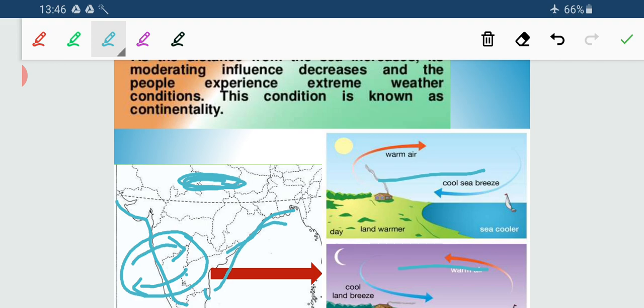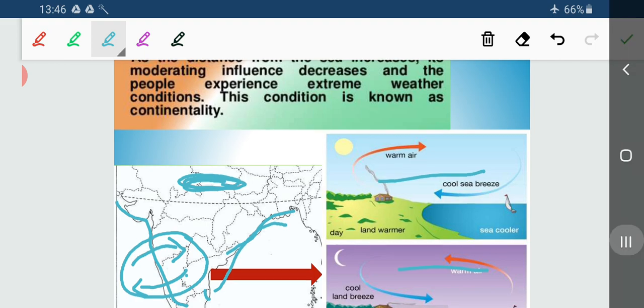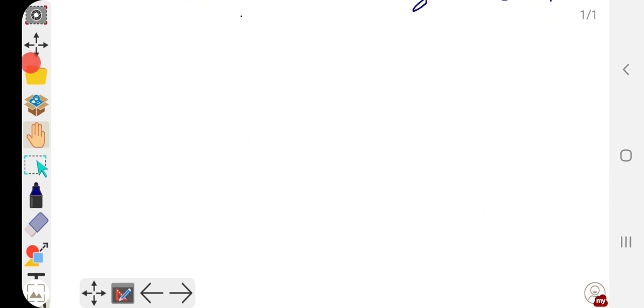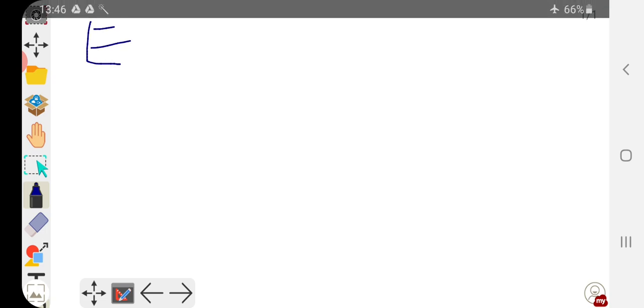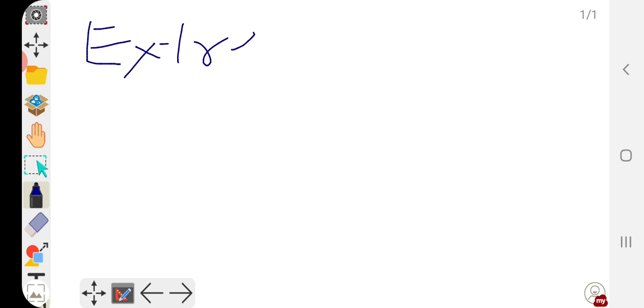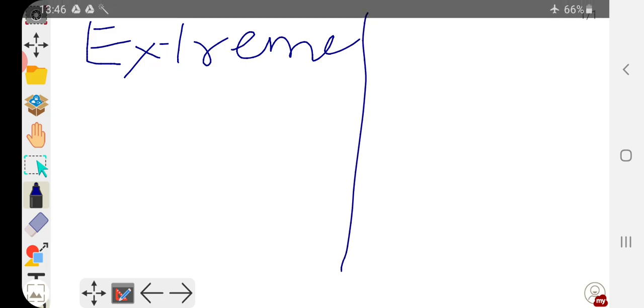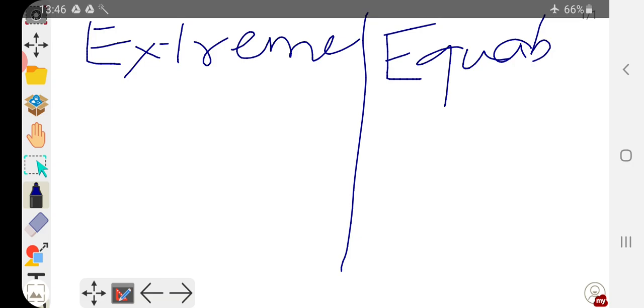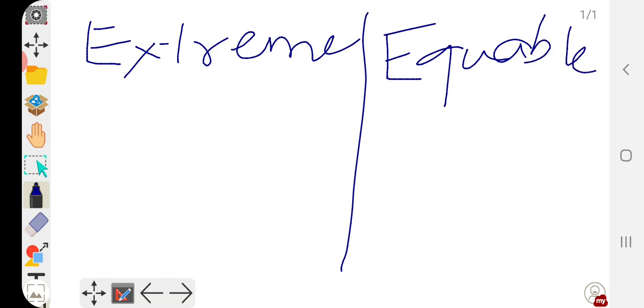What are those two types of climates? Number one is extreme climate, and number two is equable climate. What will be the difference?